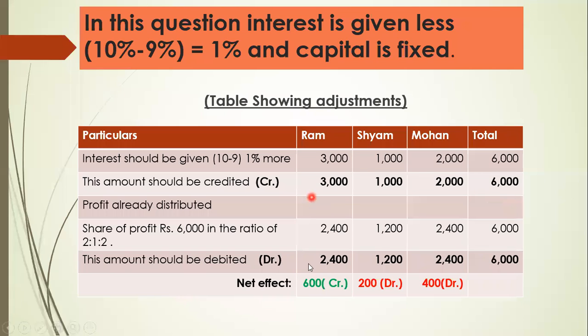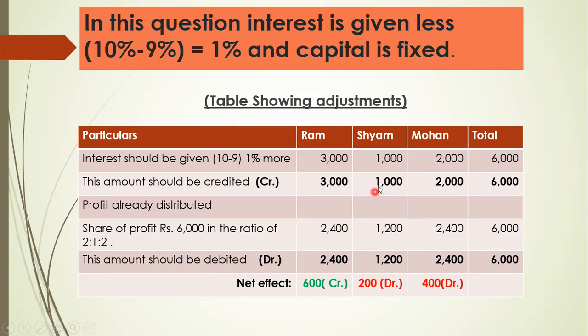Okay. So now take the net effect. How will you calculate? Debit and credit of each partner we have to compare. So see, Ram's total credit is 3000 and total debit is 2400. So difference is 600 and this side is more, so we put credit.